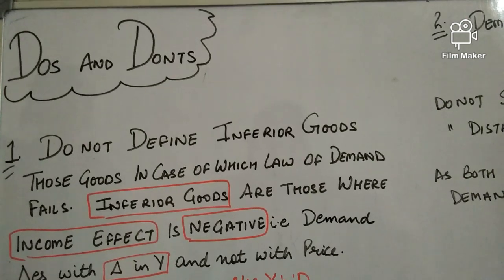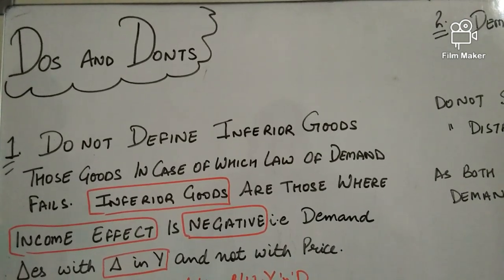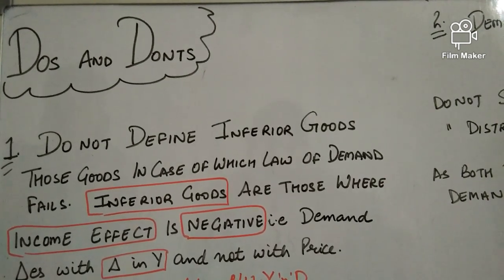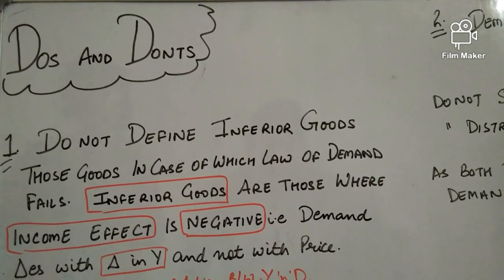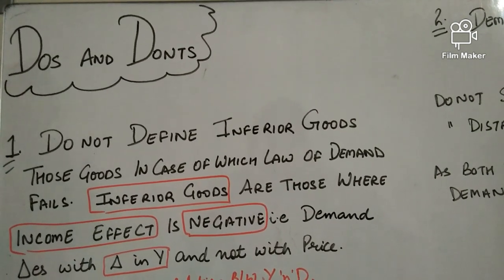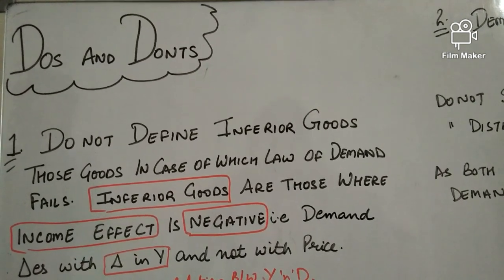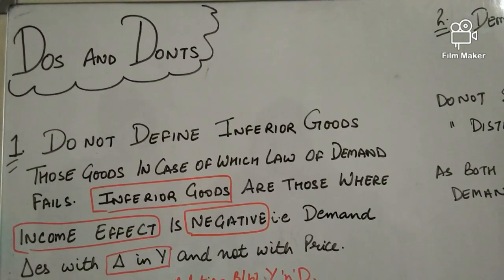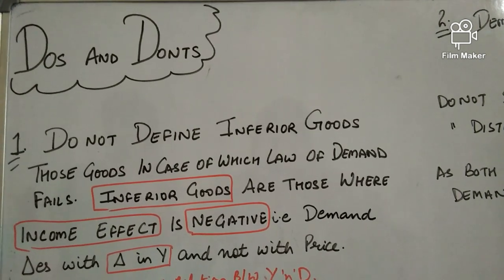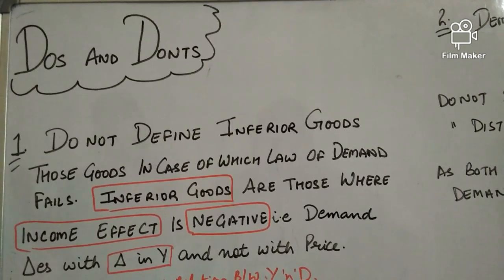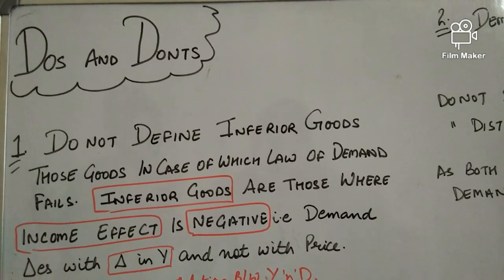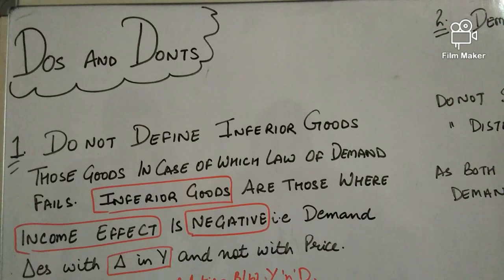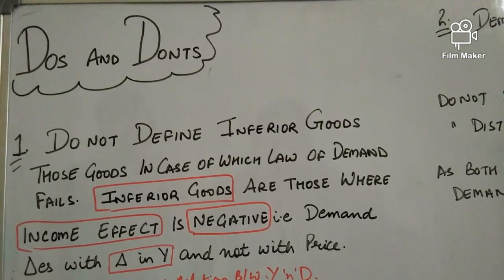Okay, always go and define whenever there is a question in your exam, define inferior goods, always and always define it in terms of negative income effect. If you remember, in the previous video when I talked about inferior good, when did this category come? When we divided the consumer income. Okay, on the basis of consumer income when we divided goods into two categories, that is normal good and the inferior good. So you need to always define the inferior good in terms of income.